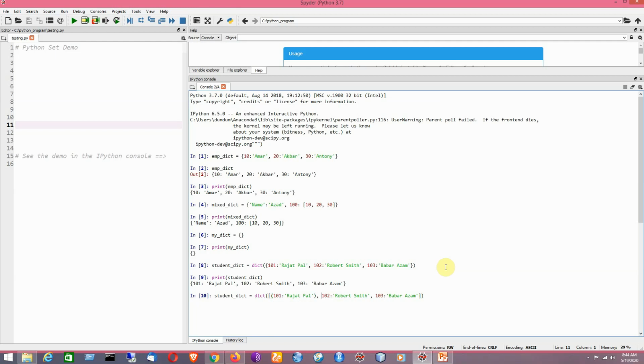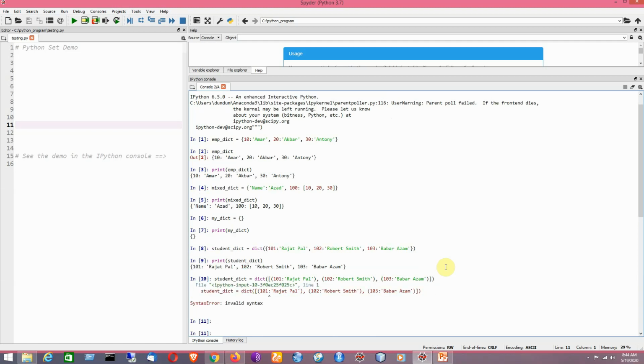The key value pair will come as a pair, and that means each of the elements is considered to be a part of the list itself. Now I am going to execute this statement.